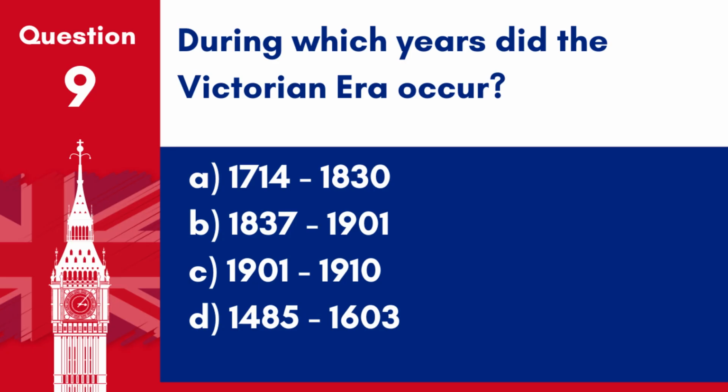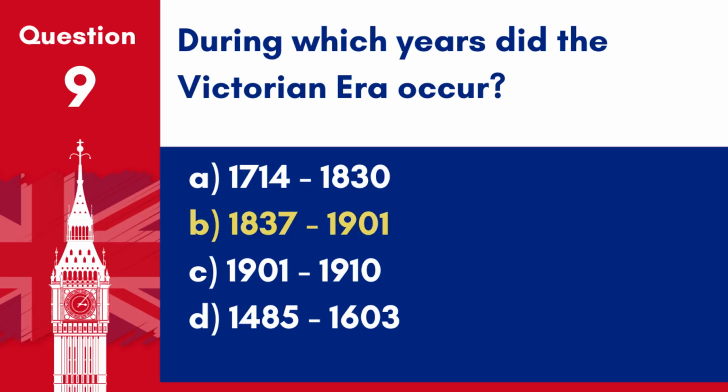Question 9. During which years did the Victorian era occur? A. 1714-1830. B. 1837-1901. C. 1901-1910. D. 1485-1603.